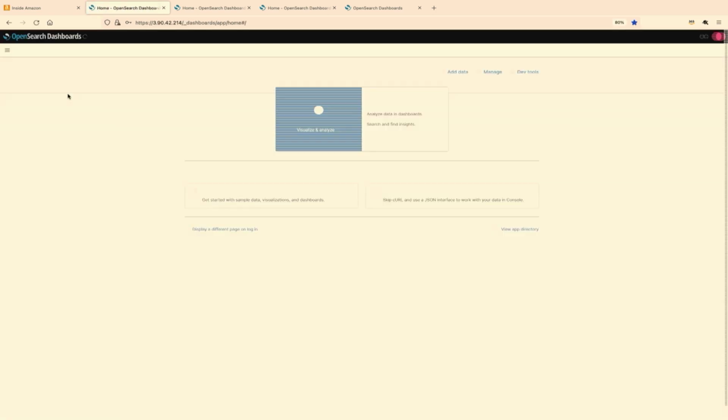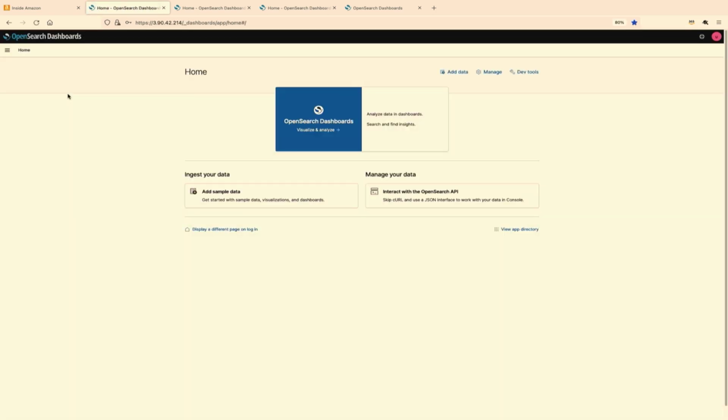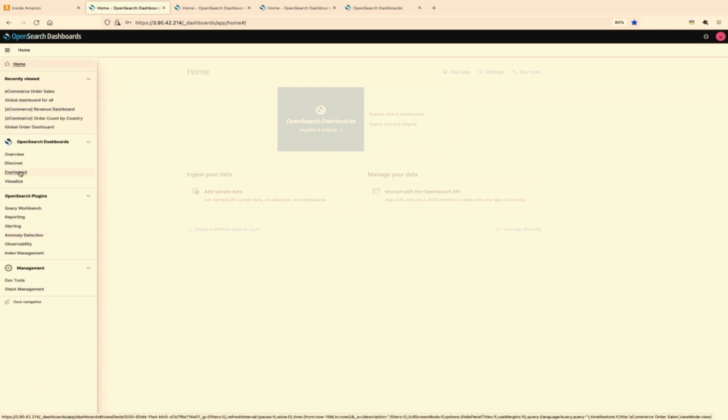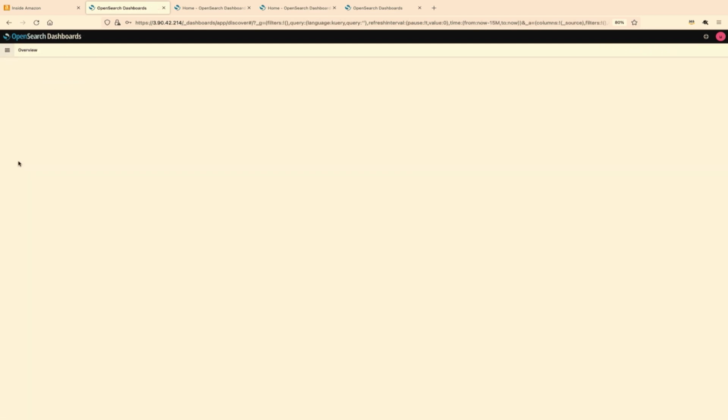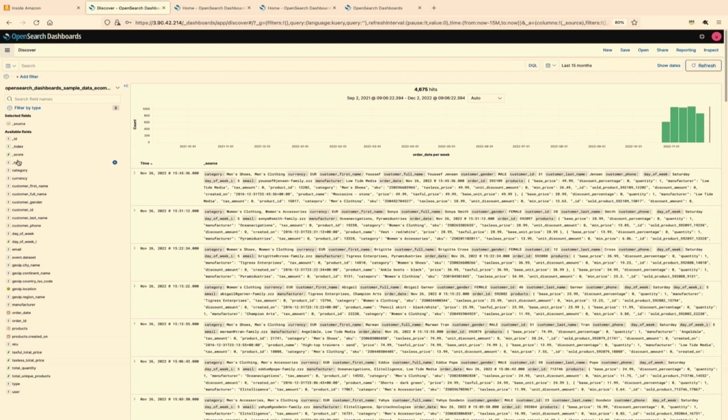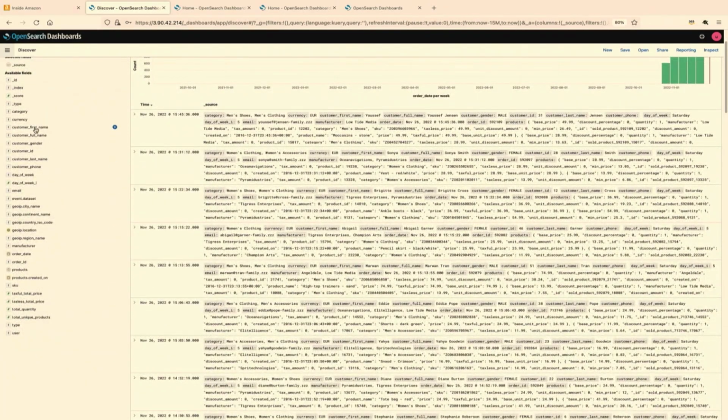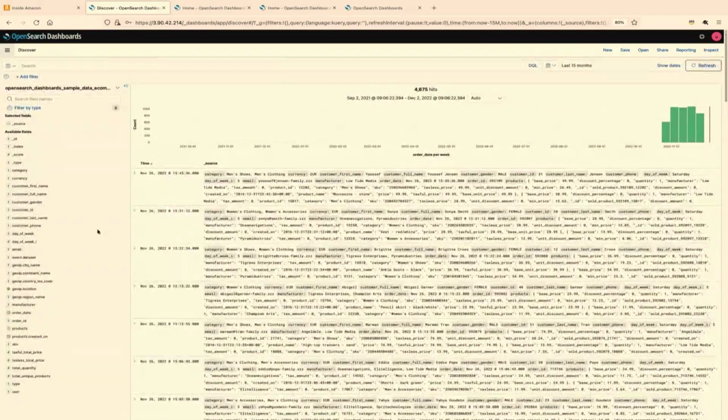So the DevOps user has all the read and write access to the cluster. So the DevOps user can see it all. As you can see, you have all the country information which is visible to the user, and also the visualization for the customer information. When the DevOps user reviews the fields that he or she has access to, that includes the customer information, which is the customer last name, full name, and all of that.